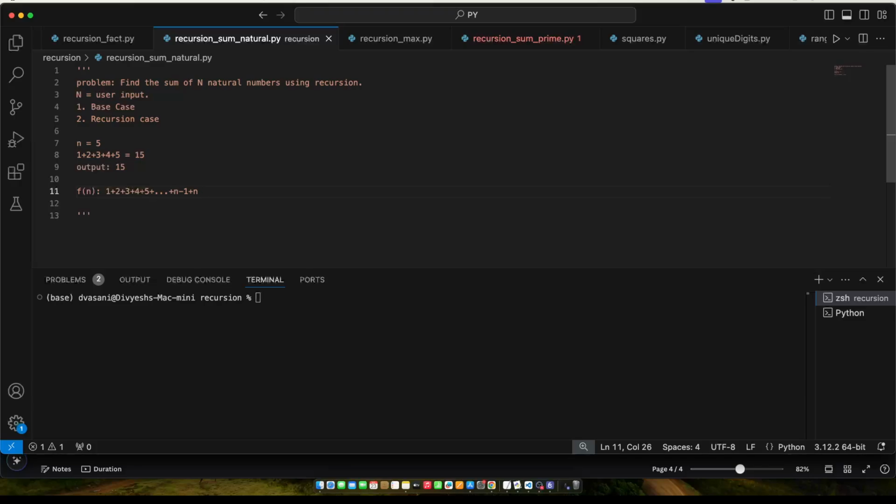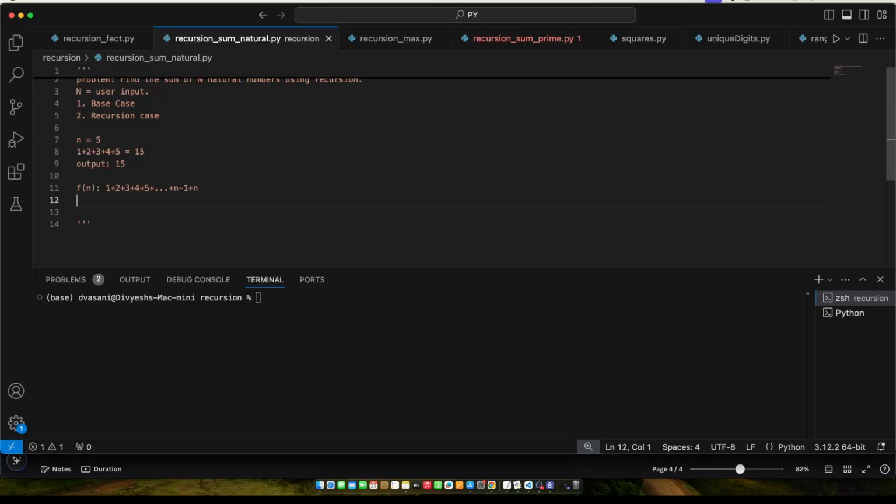So we are trying to do the sum of n natural numbers. This function does the sum like this. It keeps on adding. It starts from 1, then 2 3 4 5, and ultimately reaches the nth term. Before the nth term comes, because I'm generalizing here, I'm putting the n minus 1th term. That's how it would be. Now imagine that this function is already ready.